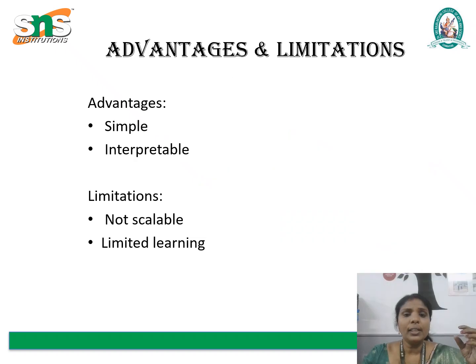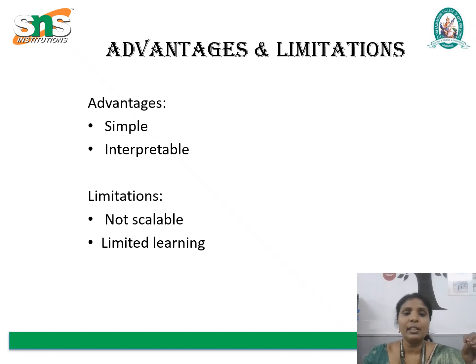Next, we see the advantages and limitations of rule-based inference. Rule-based inference systems offer several important advantages that make them valuable in many AI applications. One of their key strengths is simplicity. They are easy to design, understand, and implement.